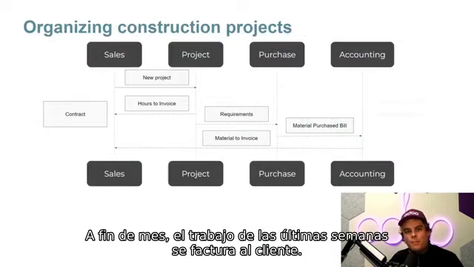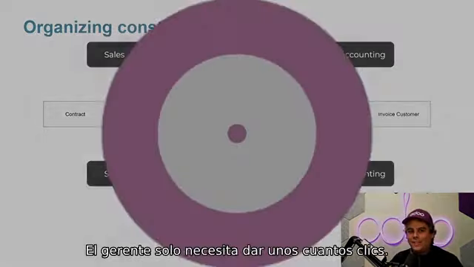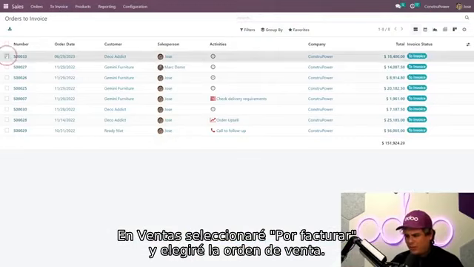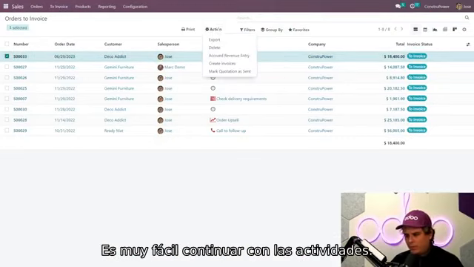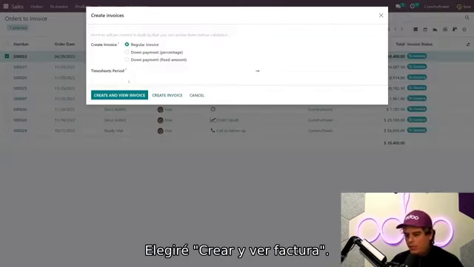Now, at the end of the month, the project manager at ConstruPower invoices the customer for everything that occurred during the last few weeks. Once again, only a few clicks are needed. Now inside of the sales app, we're going to select to invoice, and we're going to select the sales order checkbox. And look at that, we're moving forward, and in our case, it's pretty simple.